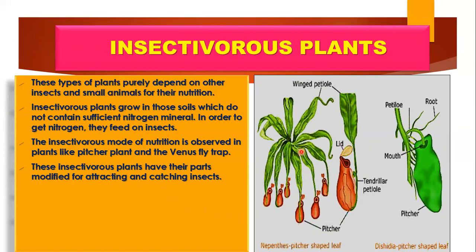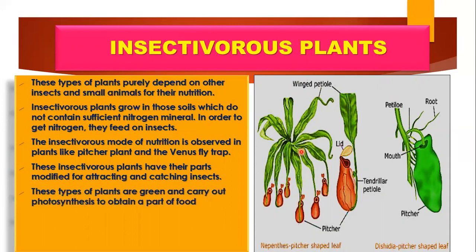Then why are they trapping the insects? Because they grow in soil which does not contain sufficient nitrogen. So they are deprived of nitrogen and phosphorus basically. In order to get the nitrogen, they feed on insects. So this is a very important point: insectivorous plants can take part in the photosynthesis process, but because they are deprived of nitrogen mineral, in order to get it, they feed on insects.